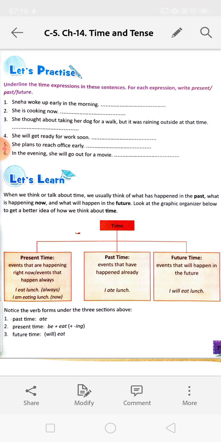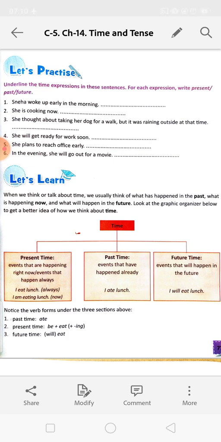Present time, events that are happening right now. That means I am teaching you now. You are listening to this video now. Events that happen always. That means I teach you every week. We brush our teeth every day. These are events that happen always.